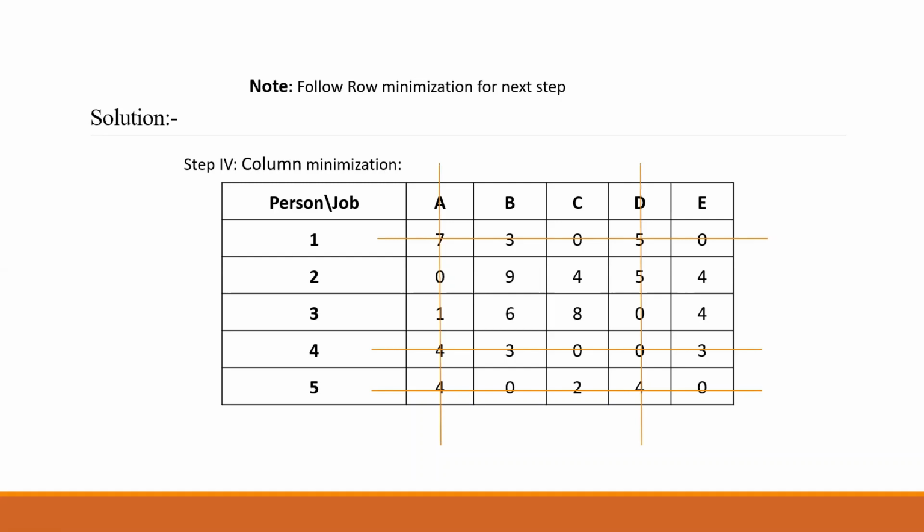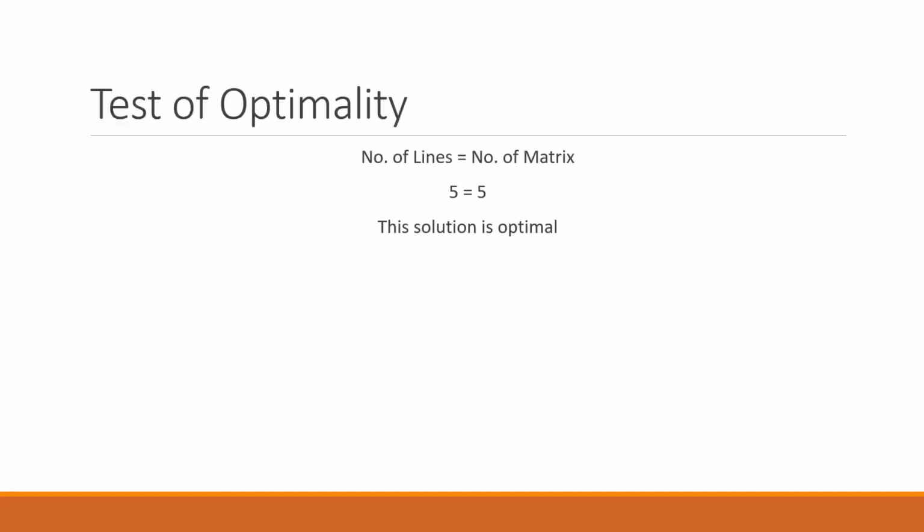So you can see now my matrix is 5, that means my number of rows and number of columns are 5. And my lines drawn, cuttings drawn, are also 5. So I will check my optimality. Number of lines are equal to the order of the matrix, that means 5 is equal to 5. This solution is optimum. That means this solution has come to the final answer.